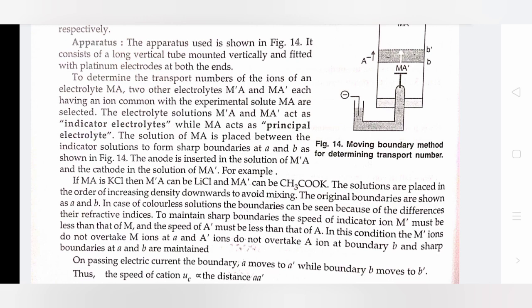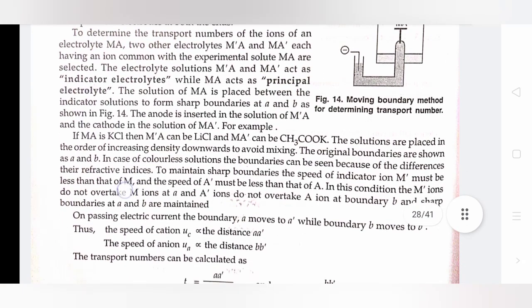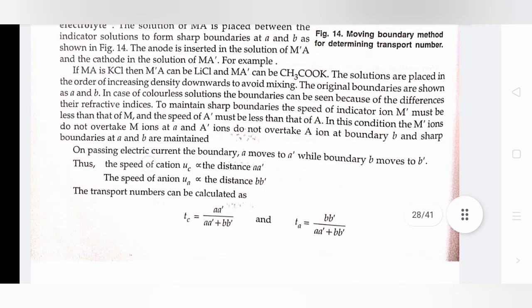The solution of MA is placed between the indicator solutions to form sharp boundaries at A and B. As shown in figure 14, the anode is inserted in the solution of M'A and the cathode in the solution of MA'. For example, if MA is KCl, then M'A can be LiCl and MA' can be CH3COOK.